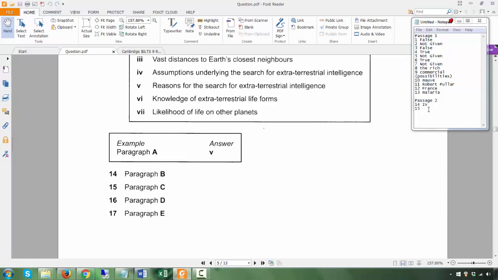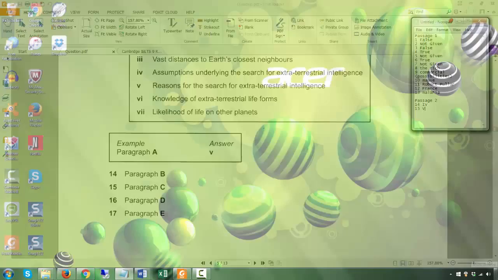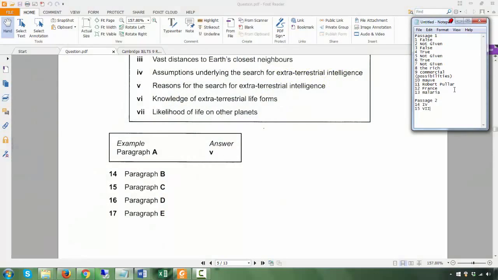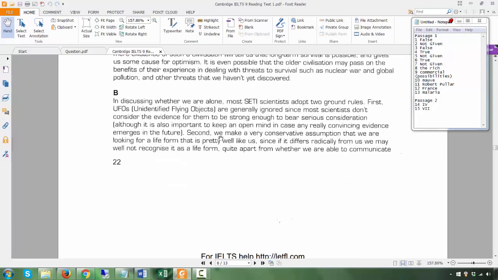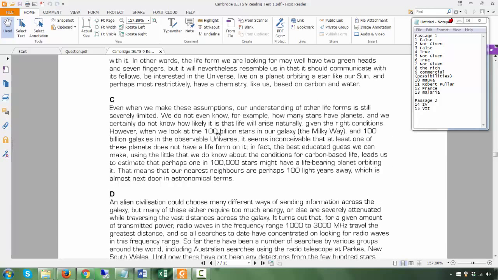Paragraph C, the answer is 7. Okay, which is likelihood of life on other planets. Even when we make these assumptions, which you just mentioned in paragraph B, our understanding of other life forms is still severely limited. We do not even know, for example, how many stars have planets, and we certainly do not know how likely it is that life will arise naturally. Okay. However, we look at blah, blah, blah.